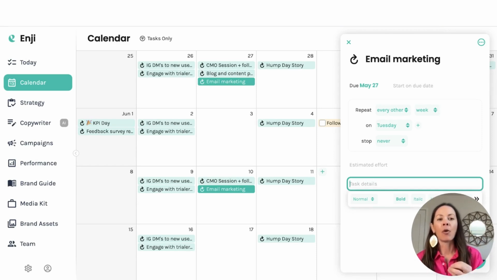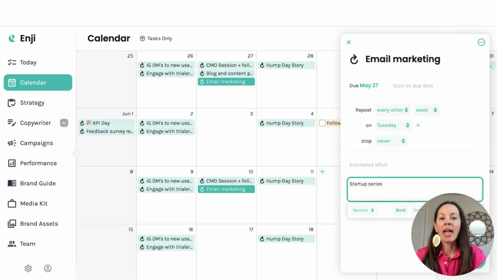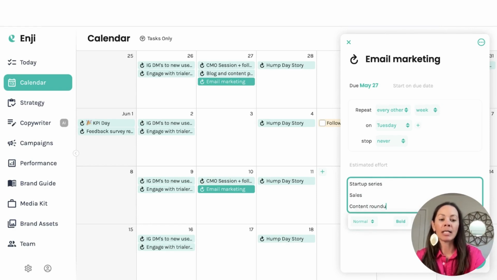And so for email marketing, here's an example of what I do for Enji's email. The first email is my startup series email. And then the next one is more of a sales email. And then there's always a content roundup, right? So you can see that you can create that pattern of these are the things that I'm going to lather, rinse, repeat on in the task details here.